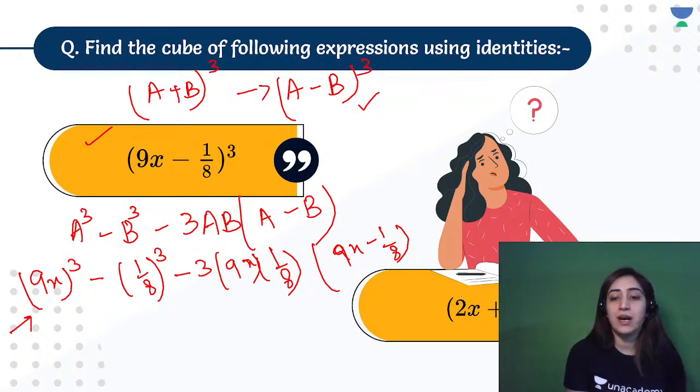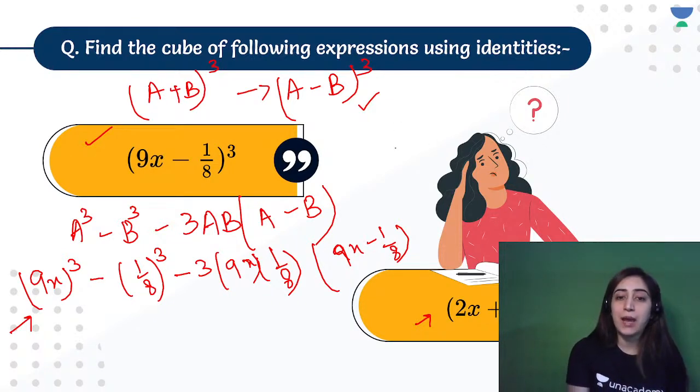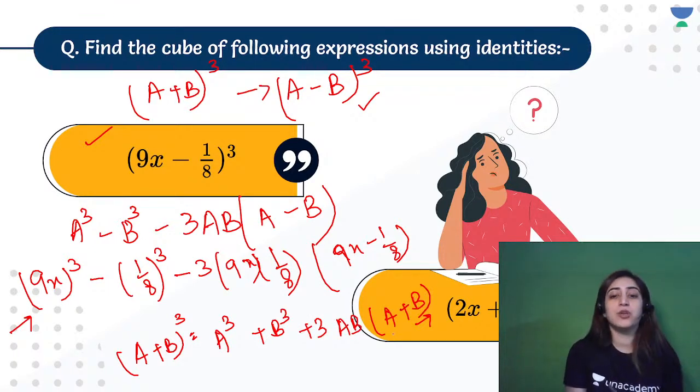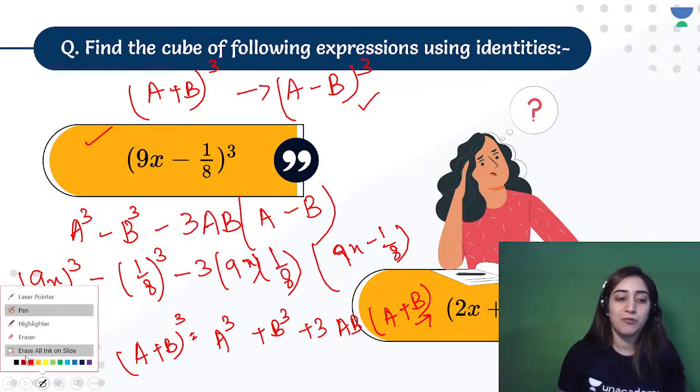Before that, I want the answer for this as well. What do you think is the right answer for 2x plus 1 by 6 whole cube? For this, you would be using the identity of a plus b whole cube. That gives you a cube plus b cube plus 3ab bracket a plus b. So just substitute a equals 2x and b equals 1 by 6 and you will be able to get this expansion. Let's see how many of you are able to do this.